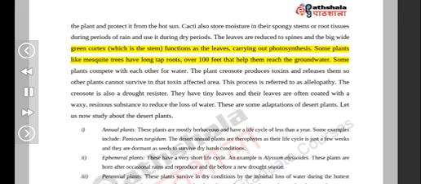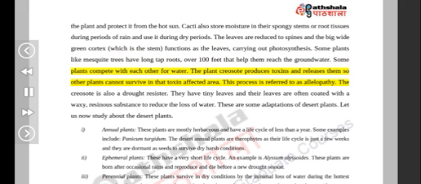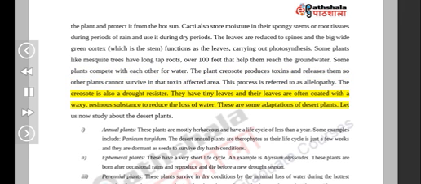Some plants compete with each other for water. The plant creosote produces toxins and releases them so other plants cannot survive in that toxin-affected area. This process is referred to as allelopathy. The creosote is also a drought resistor. They have tiny leaves and their leaves are often coated with a waxy, resinous substance to reduce the loss of water. These are some adaptations of desert plants.